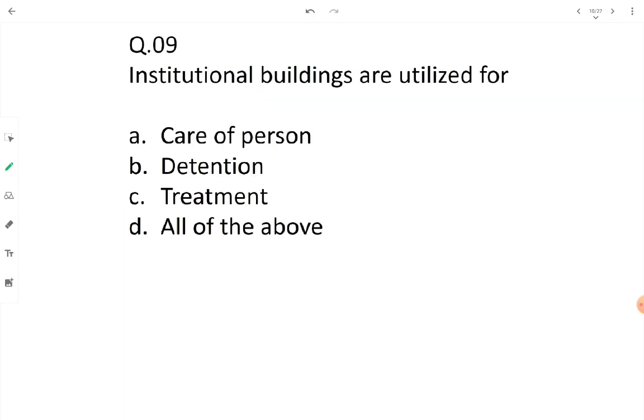All right, let's move to the next question, which is question number 9. Institutional buildings are utilized for care of a person, custody of a person, detention of a person, corrective purpose of a person and treatment of a person. That's why options A, B, C given here consist of the purposes that are carried out by using an institutional building. Okay, the answer is all of the above.